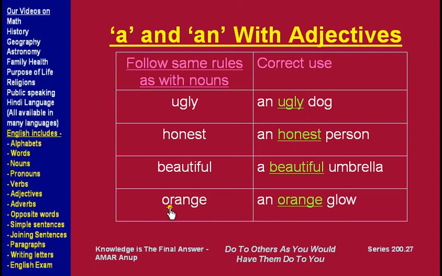Here the pronunciation starts with o, orange glow. So we use an before this orange glow. So whether to use a or an depends on the initial part of the pronunciation of the adjective. If the pronunciation starts with a vowel, we use an. If the pronunciation starts with a consonant, we use a.